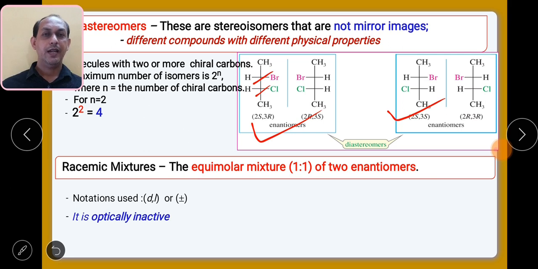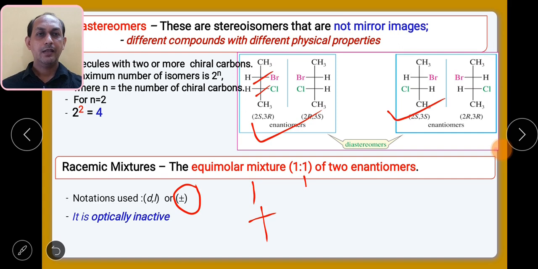Notations used are D and L. If you have the racemic mixture, then you will observe plus minus. One will be plus, another one will be minus, so together this will be called plus minus. Remember that when you have the racemic mixture, its optical activity will be 0, so it will be optically inactive.